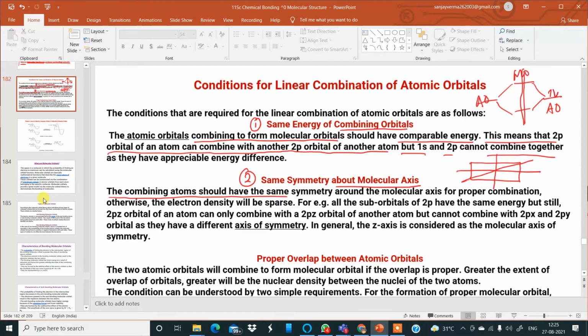If electrons are filling from the atomic orbitals, one electron here, another electron here, another over here, that is how symmetry happens around the molecular axis for proper combination. Otherwise, the electron density will be sparse and the molecule will become unstable. For example, all the suborbitals of 2p have the same energy, but still the 2pz orbital of an atom can only combine with the 2pz orbital of another atom, but cannot combine with either 2px or 2py. The same goes for 2py orbitals: a 2py orbital can combine with a 2py orbital, and 2px can combine with 2px, as they have different axes of symmetry.